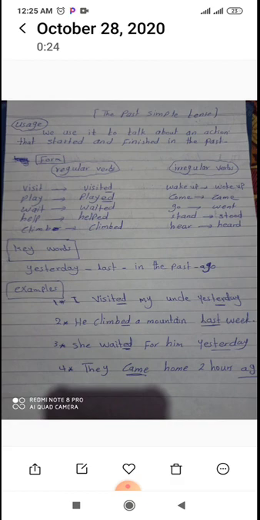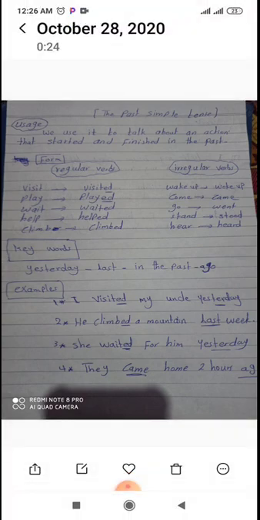Okay. We must know that we have two kinds of verbs: regular verbs and irregular verbs. Let's start with the regular verbs. What are the regular verbs?